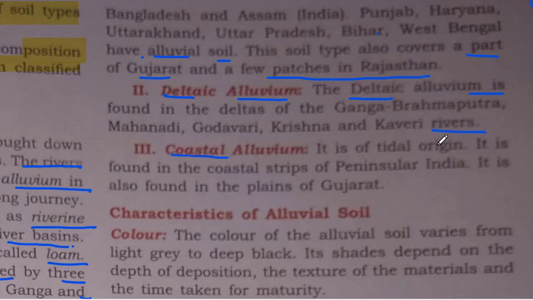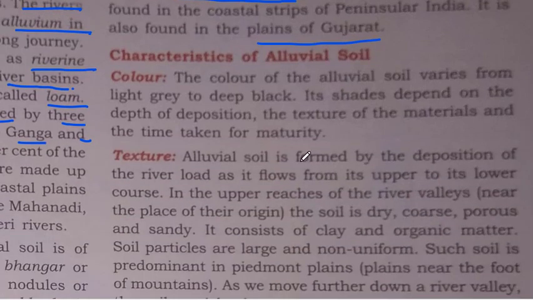And third category is coastal alluvium. It is of tidal origin. It is found in the coastal strips of peninsular India. It is also found in the plains of Gujarat. So these alluvium soils, we classify them as inland alluvium, deltaic alluvium and coastal alluvium. So in these three categories we classify them.